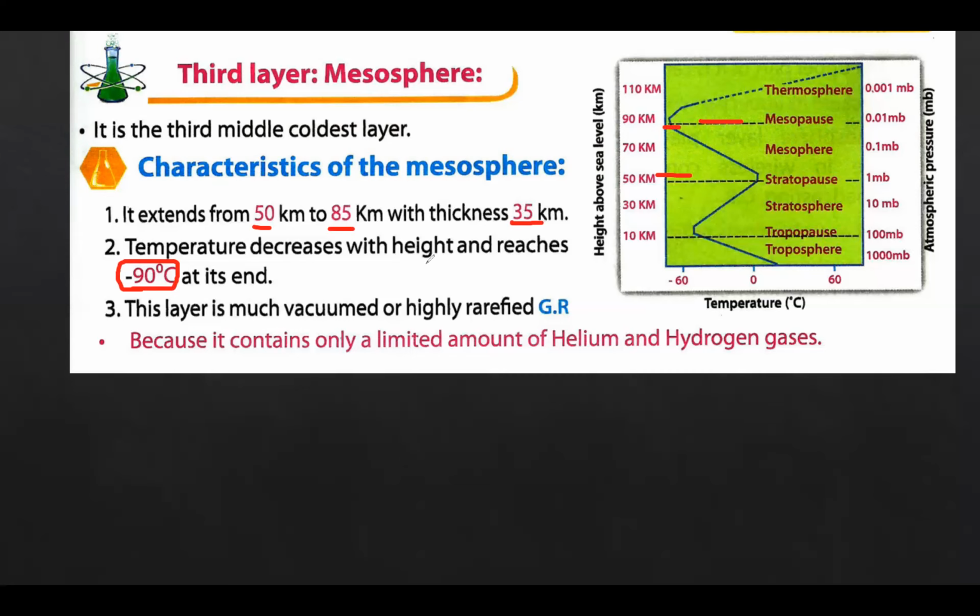The layer is much vacuumed, or highly rarefied. Why rarefied? Why vacuumed? Give reason. Because it contains only a limited amount of hydrogen and helium gases. So when they ask you to give reason: the mesosphere is much vacuum or rarefied. Why? Because it contains only a little amount of helium and hydrogen gases.